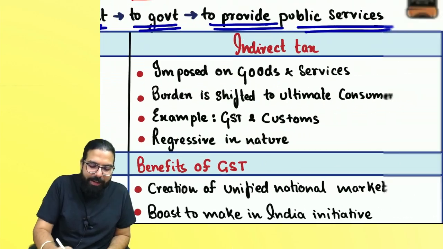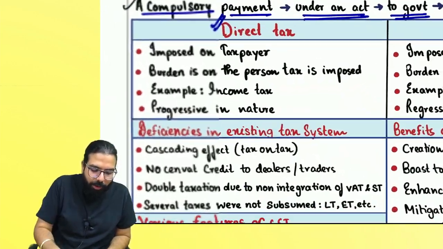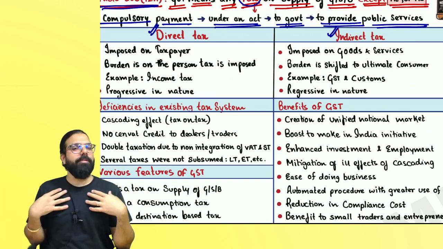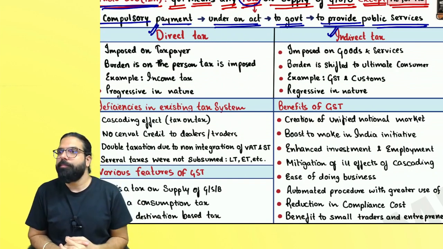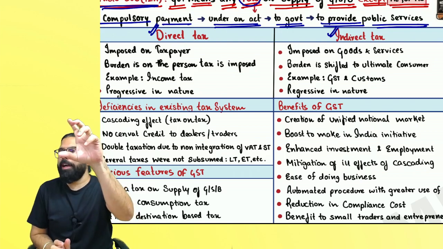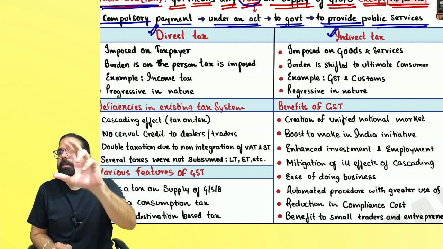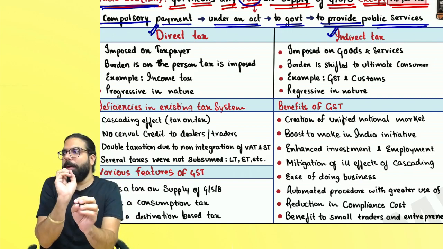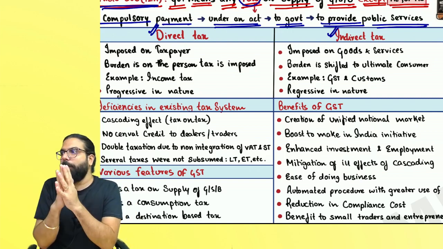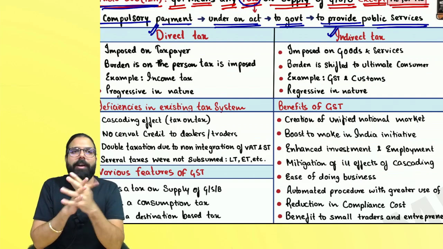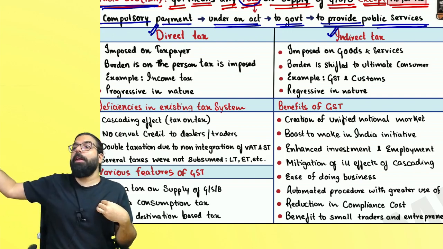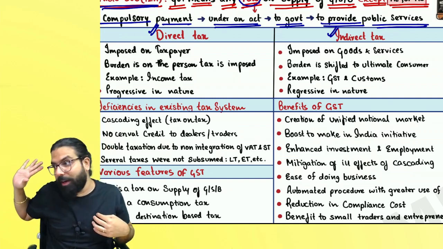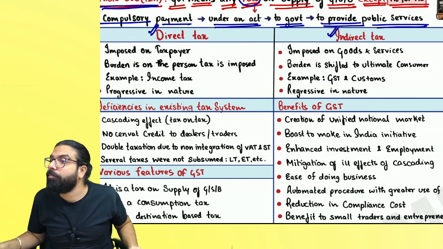The next one is direct tax and indirect tax. Everyone tell me one thing: what do you mean by direct tax and what do you mean by indirect tax? I earned from my business 10 lakh rupees this year. Sales 20 lakh, 10 lakh rupees of expenses, 10 lakh rupees I made. On the 10 lakh rupees profit, I have to pay tax to the government. That tax is what? Direct or indirect? Out of my own pocket, if I am paying, that is direct tax. I earn salary, out of my salary I am paying tax to the government. That is direct tax. What is indirect tax?